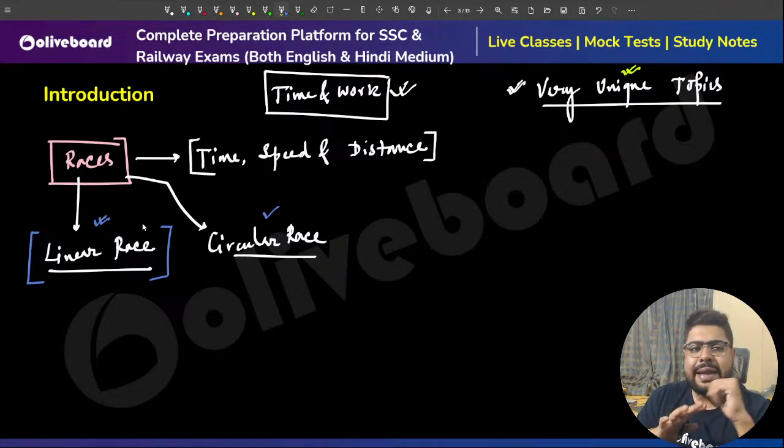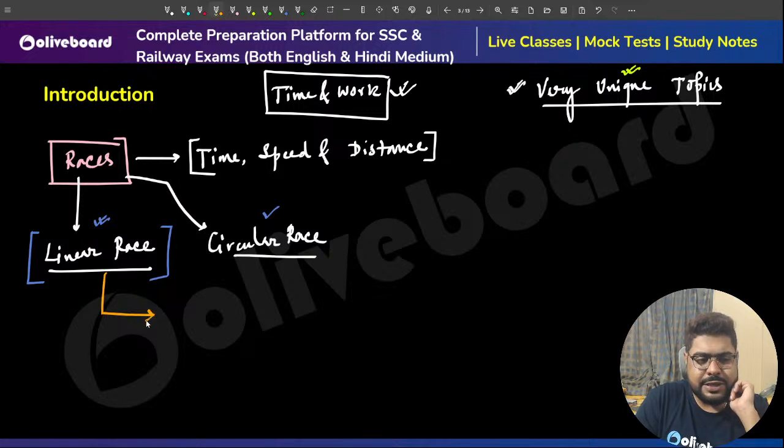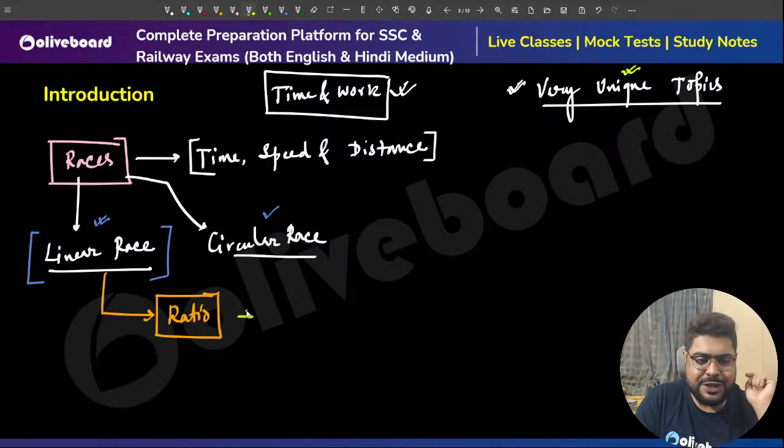Now, what will be the approach for linear race? There are multiple approaches, but what I generally prefer is the approach based on ratio. I feel that is the most optimum way to solve any question related to linear race. But we will not blindly follow the ratio method. We will apply ratio plus some common sense also.